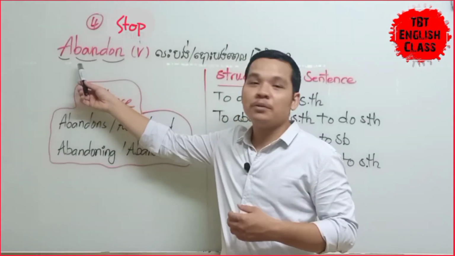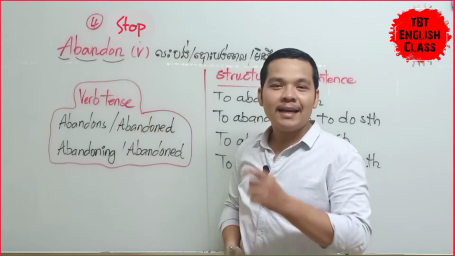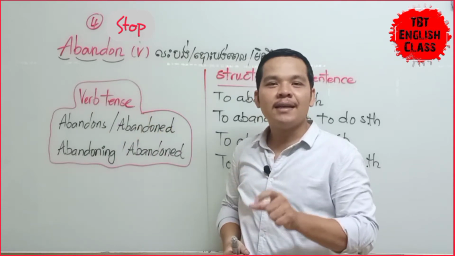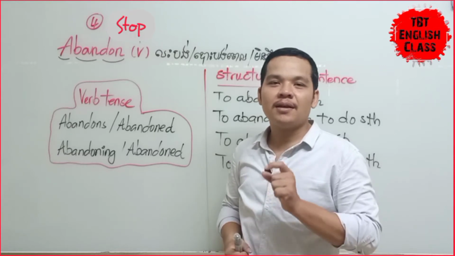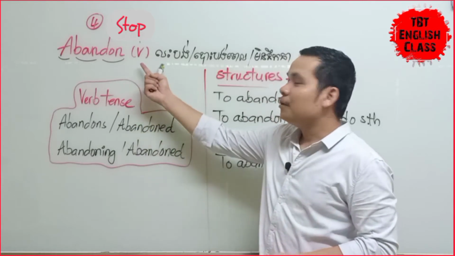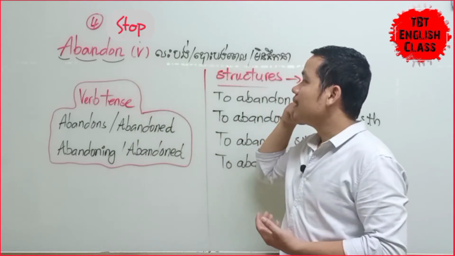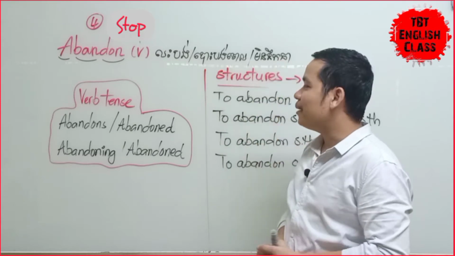So you know how to pronounce this word? Abandon. We spell A B A N D O N. Okay? Abandon. Function: verb. លះបង់ បោះបង់ ចោល ឬក៏មិននឹកនា Okay.